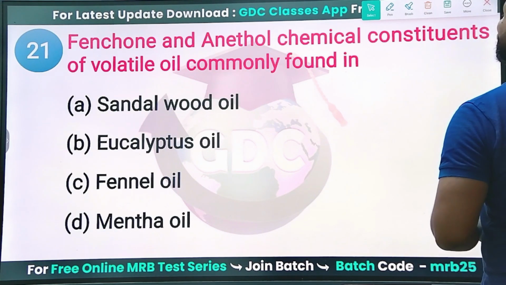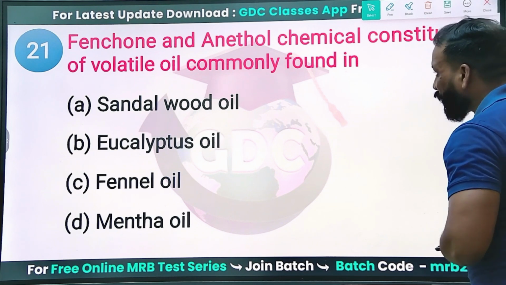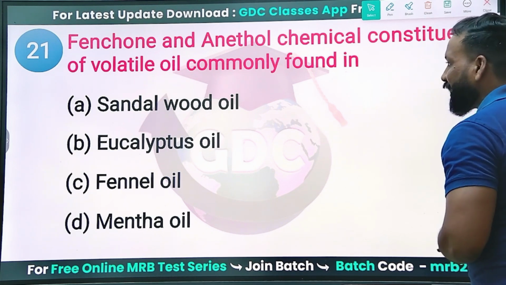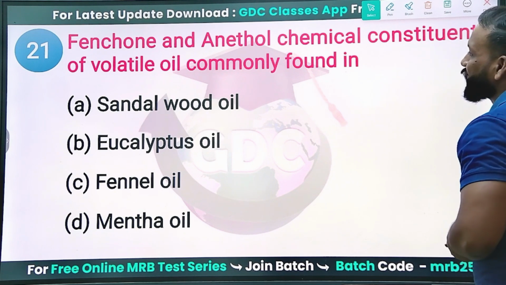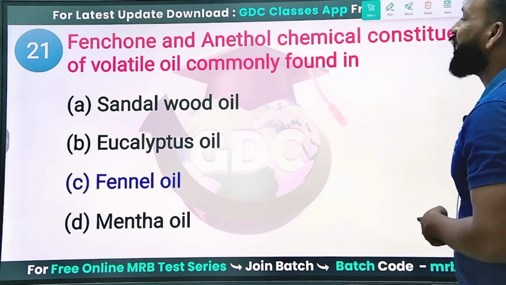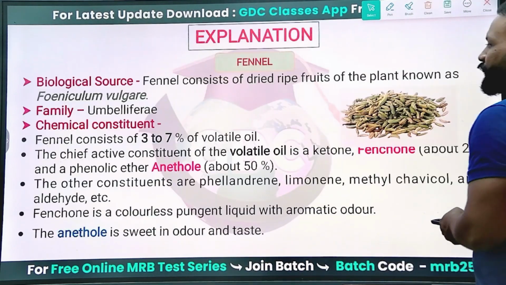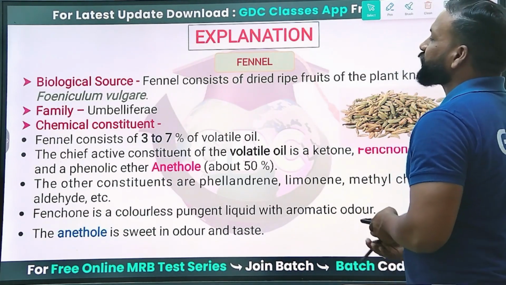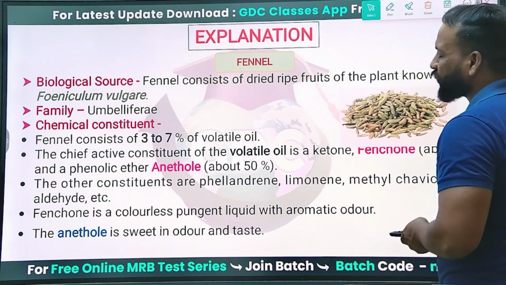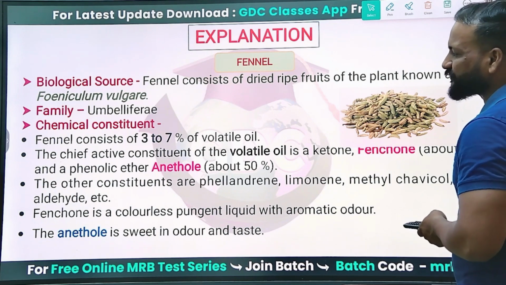Next. Fenchone and anethole, the chemical constituents of volatile oils, are commonly found in which oil: sandalwood oil, eucalyptus oil, fennel oil, or menthol oil? You can see fenchone and fennel oil. Fennel is obtained from Foeniculum vulgare, from the dried ripe fruits, belonging to family Umbelliferae. All the volatile oil drugs belong to family Umbelliferae, except clove, which is a Myrtaceae family.